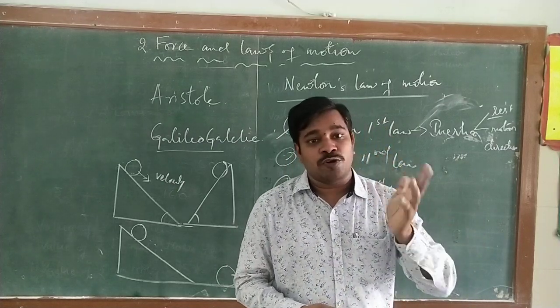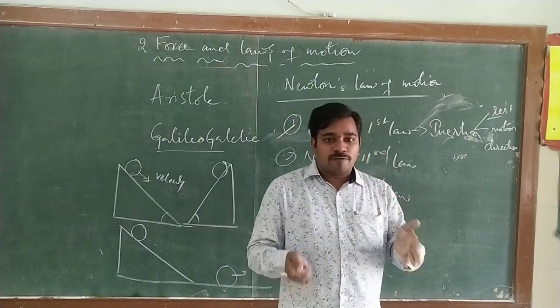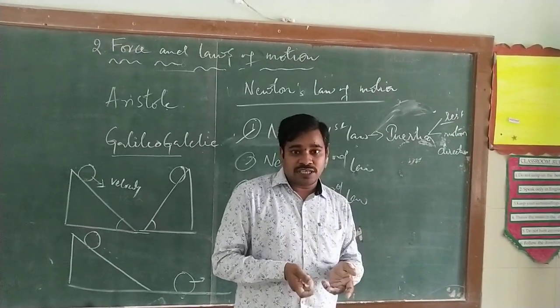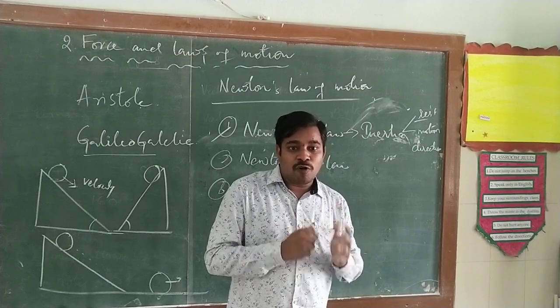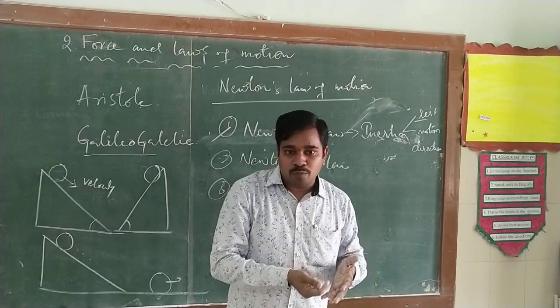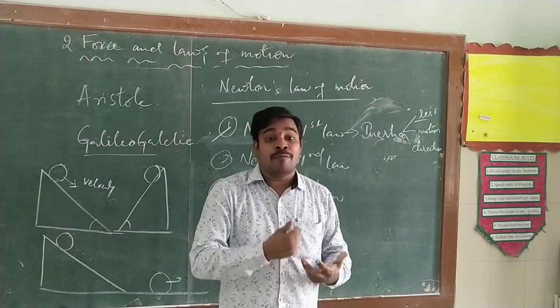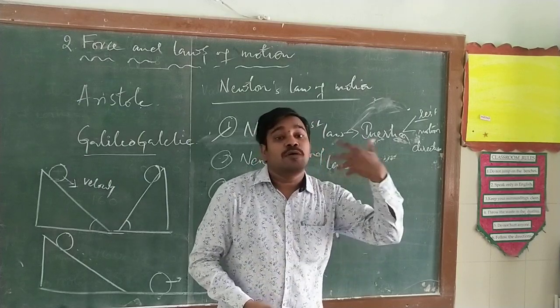That's why the passenger is going to fall forward. And one more example: what will happen if a passenger jumps suddenly from a moving bus? Listen carefully, don't try this. If a person jumps from a moving bus, he is going to fall forward. Why? Because when he jumps, the lower part of the body is at rest, but the upper part is in motion along with the bus. That's why the passenger is going to fall forward.